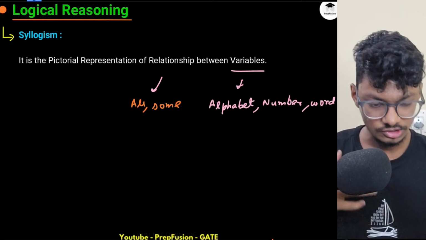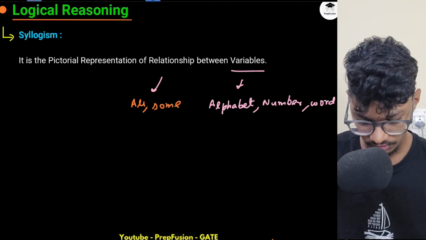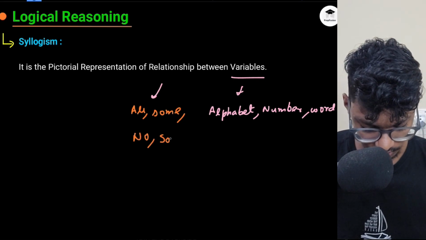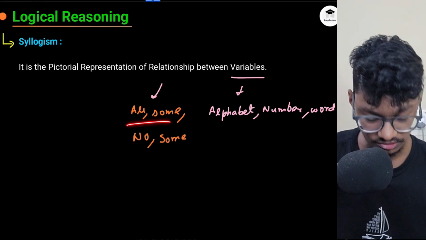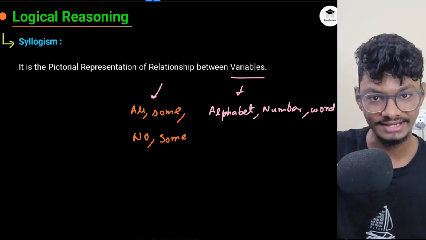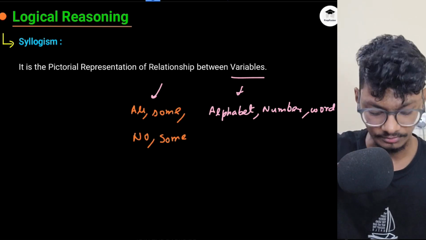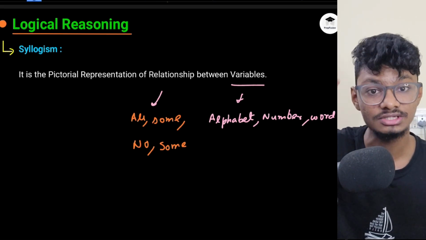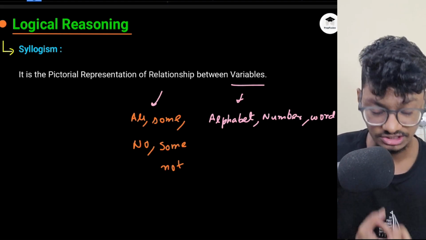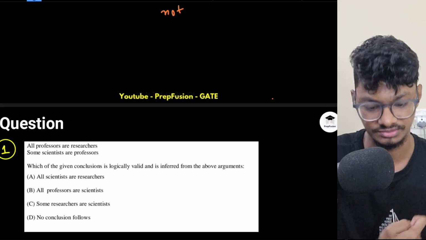I had some call. So as I was explaining, your relationships can be all, some, no, or some not. Whenever these types of statements come, they are explaining the relationship between two variables: all x is y, some x is y, no x is y, some x is not y. These words are known as relationships.